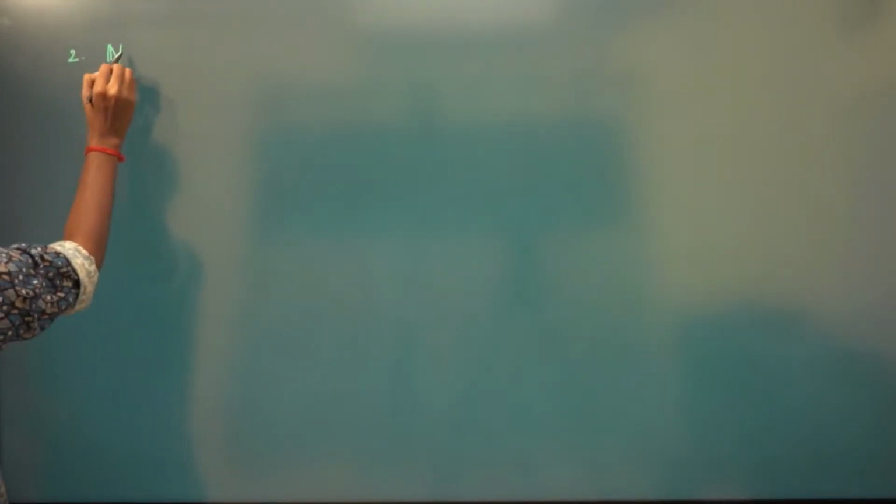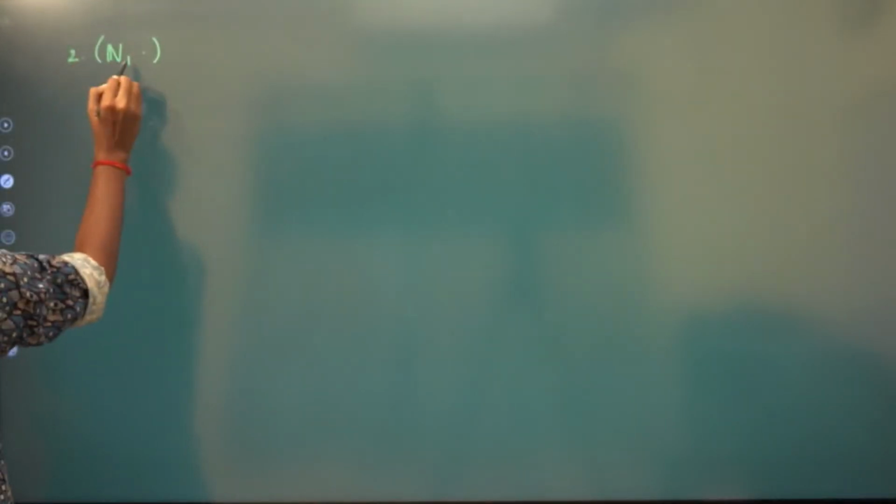Natural numbers with respect to multiplication. If it is multiplication, I will be putting a dot. Now we will check all those properties. First is closure.